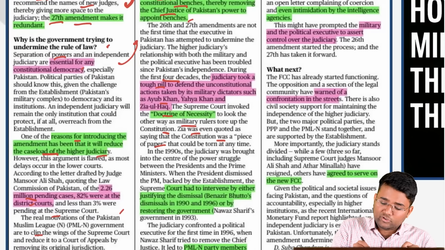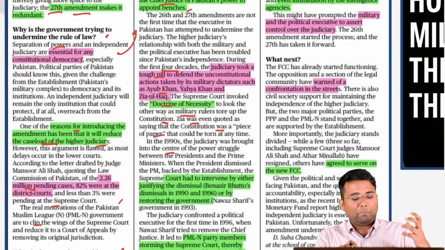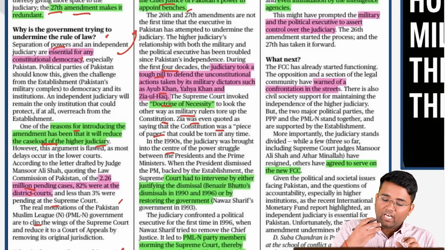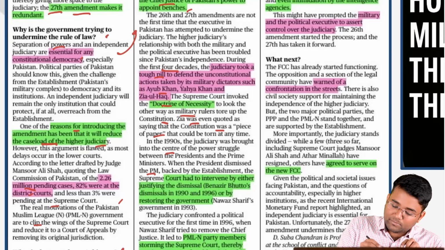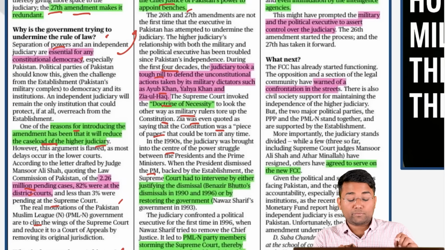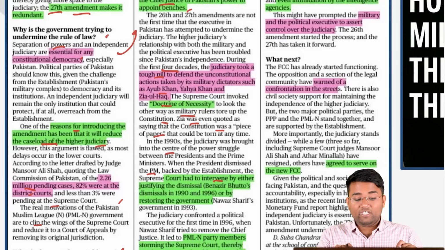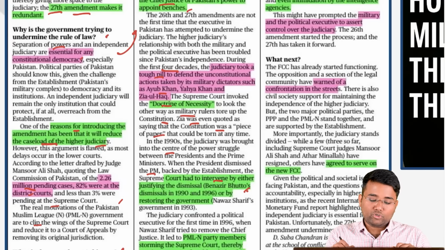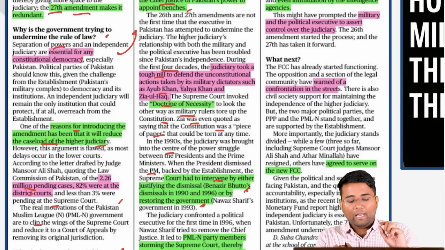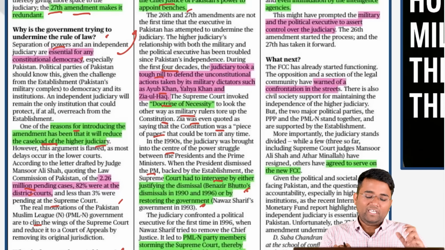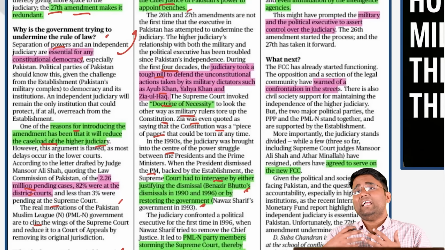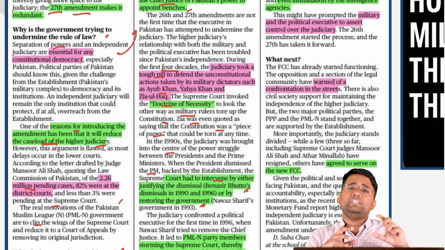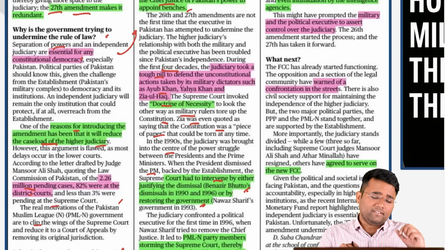In the 1990s, the judiciary was brought into the center of the power struggle between the president and the prime minister. When the president dismissed the PM, who was backed by the establishment, the Supreme Court had to intervene by either justifying the dismissal, which happened with Benazir Bhutto, or by restoring the government, which happened with the Nawaz Sharif government in 1993. That shows the increased involvement of the judiciary in the executive and the government.